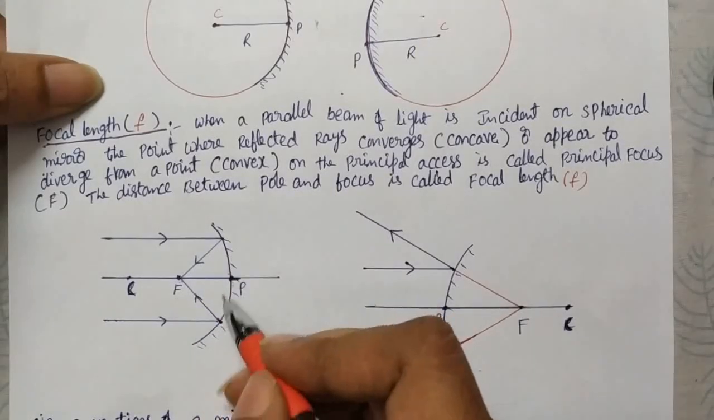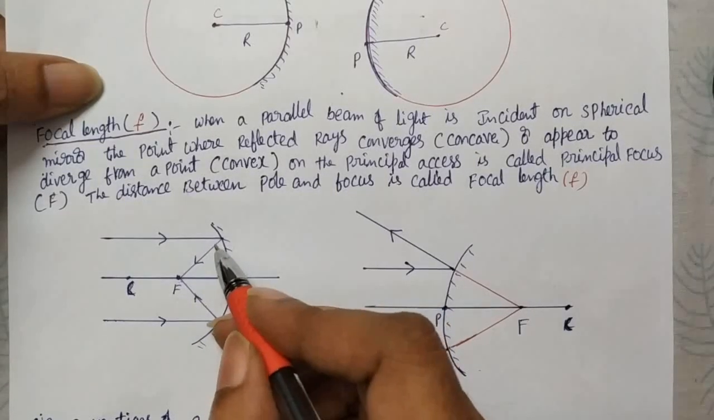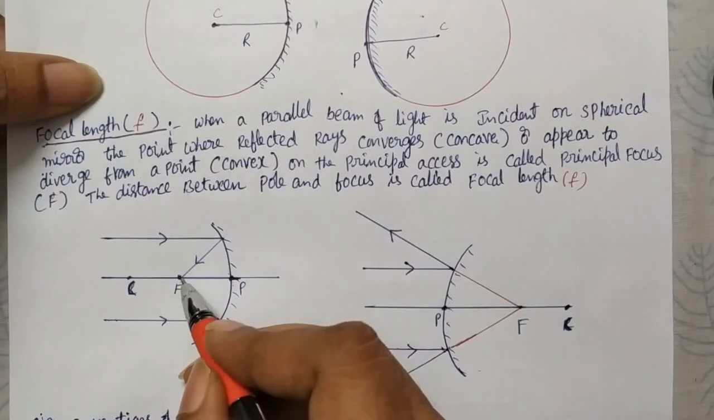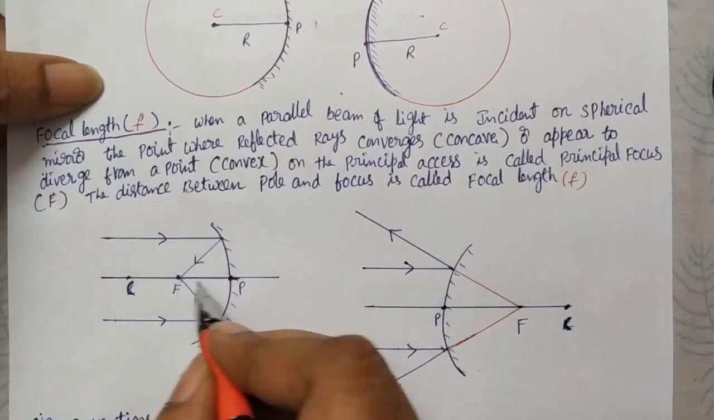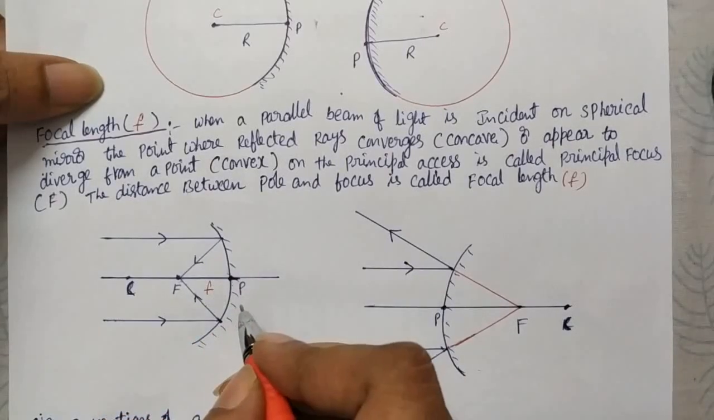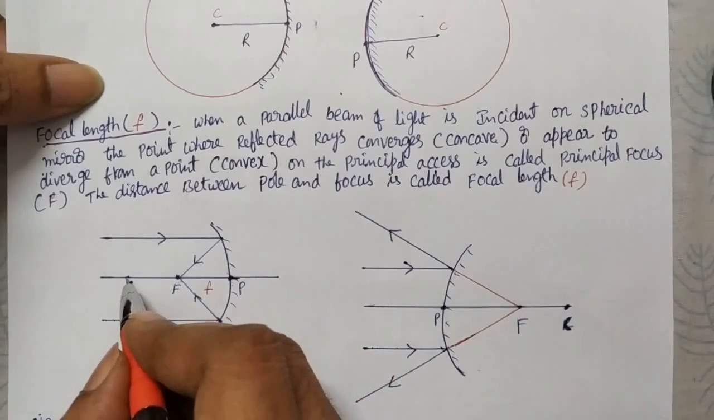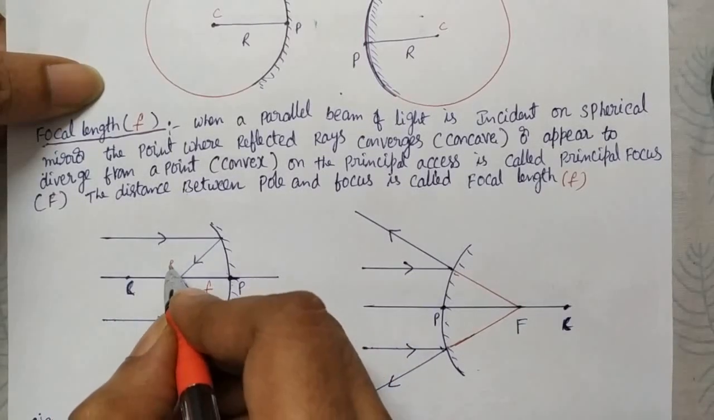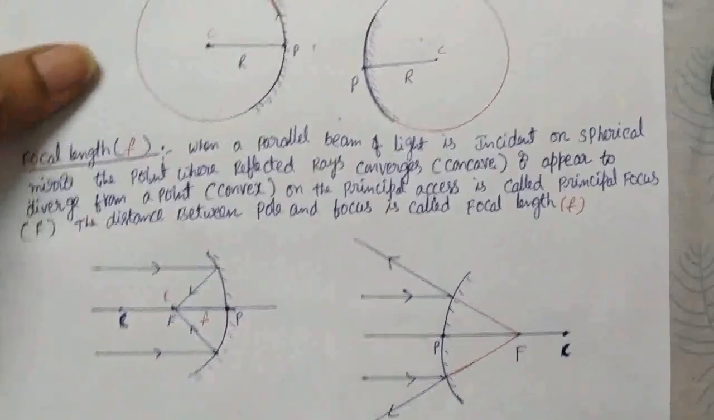In the case of a concave mirror, the rays converge at a particular point F, which we call the focus. The distance between the focus and the pole is the focal length, and the distance between the center of curvature and the pole we represent with R. R is the radius of curvature. That we only discussed here.